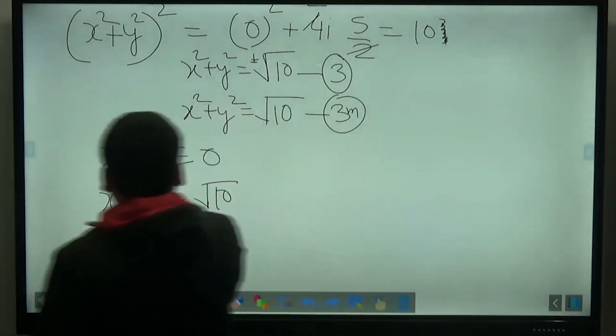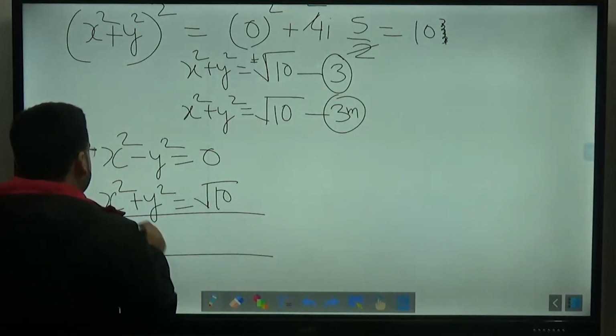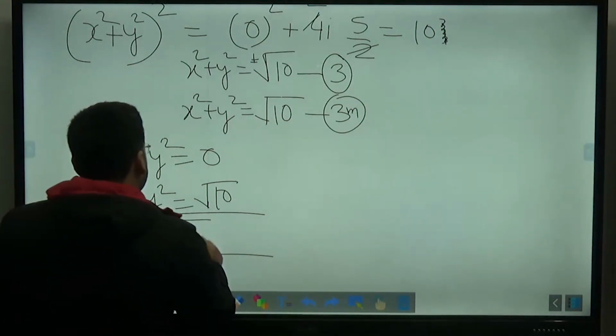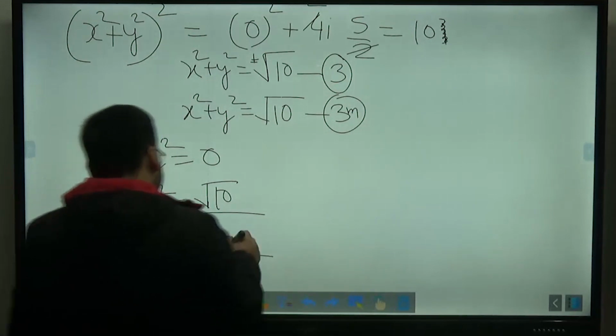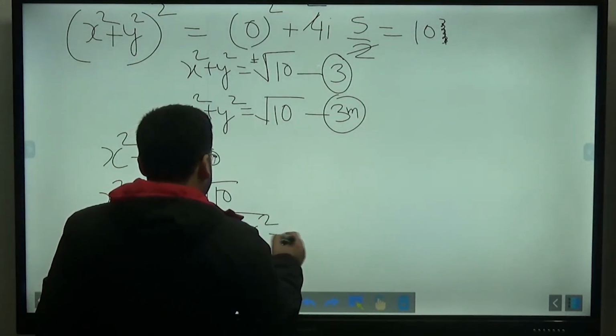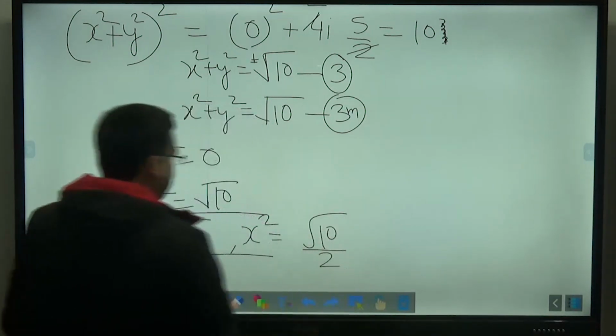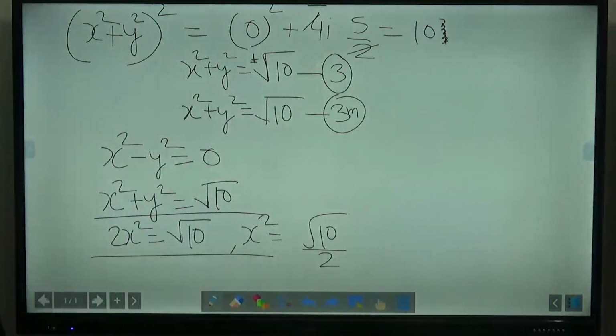Let me add these two. If you add these two, you will be getting 2x square is equal to square root of 10, and you will be getting x square will be equal to square root of 10 divided by 2, and x will be equal to square root of 10 divided by 2 raised to the power 1 by 2, right?